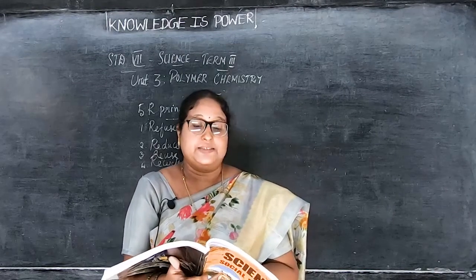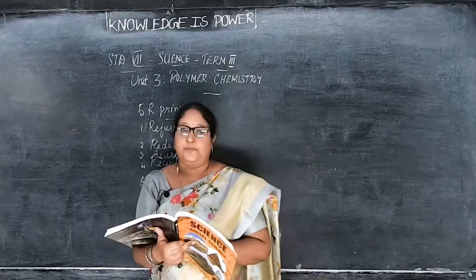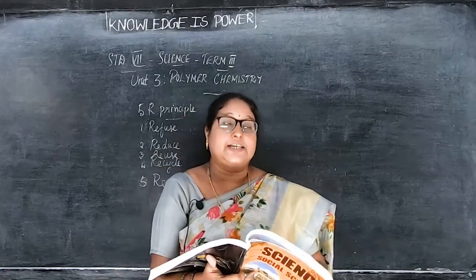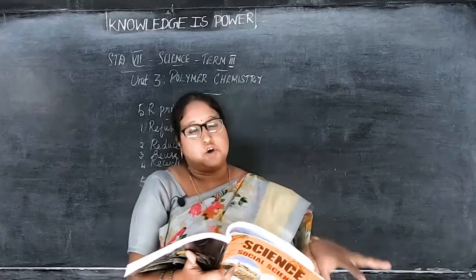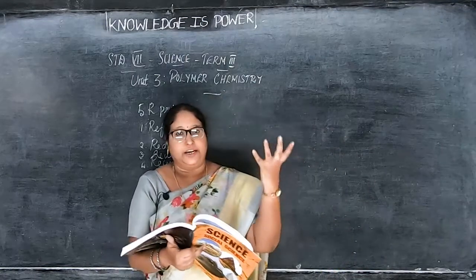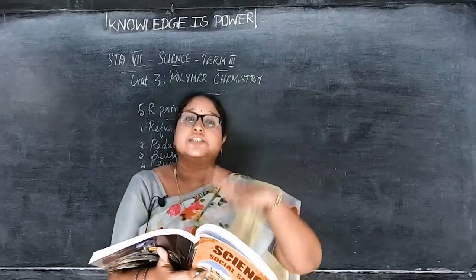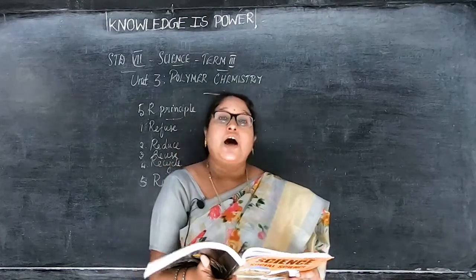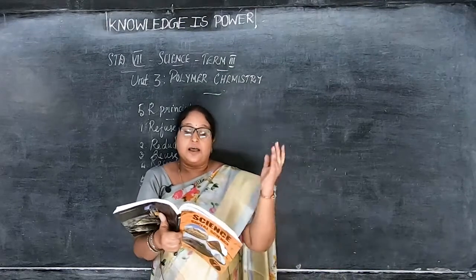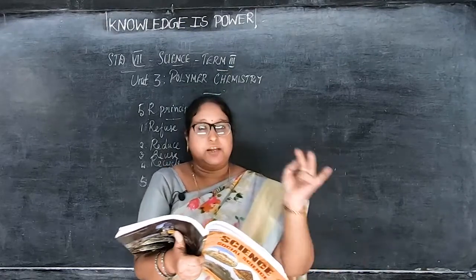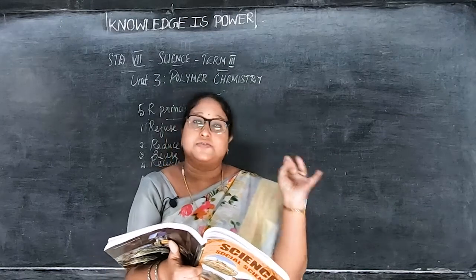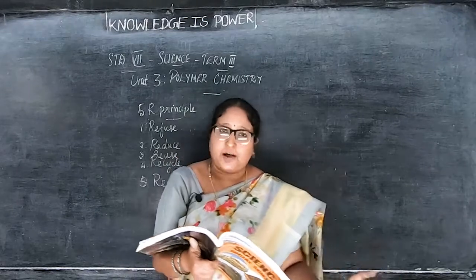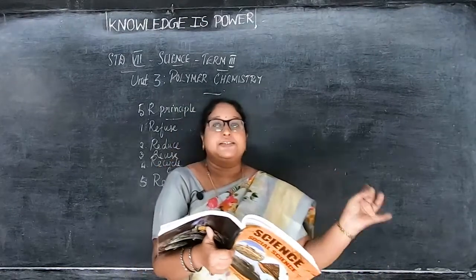Open burning releases toxic pollutants. Toxic means what? Poisonous. Okay, open burning can release toxic or poisonous pollutants into the air as well as the soil. So if you burn the waste in the open, what happens? It causes toxic pollutants which go into the air as well as move into the soil, which are harmful to our health, animals and the environment. It is very harmful to our health, even to the plants, animals and the environment also. It is very harmful when you burn the waste in the open.